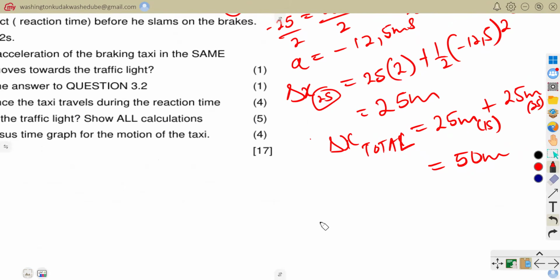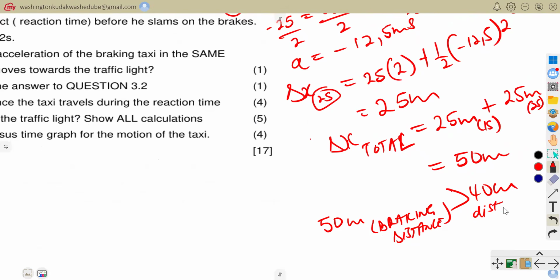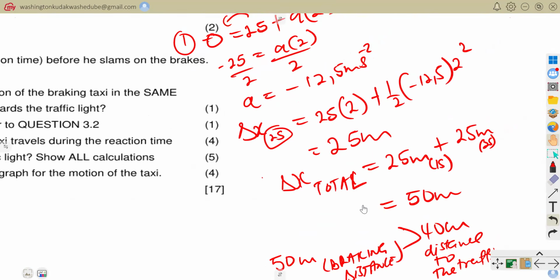So you would have come and said 50 meters, which is your what? Your total braking distance is greater than 40 meters, which is the distance to what? Distance to the traffic light. So you can see that by saying this, you are simply saying that the taxi is not going to be able to stop at the traffic light. So that was actually how you would have calculated it.